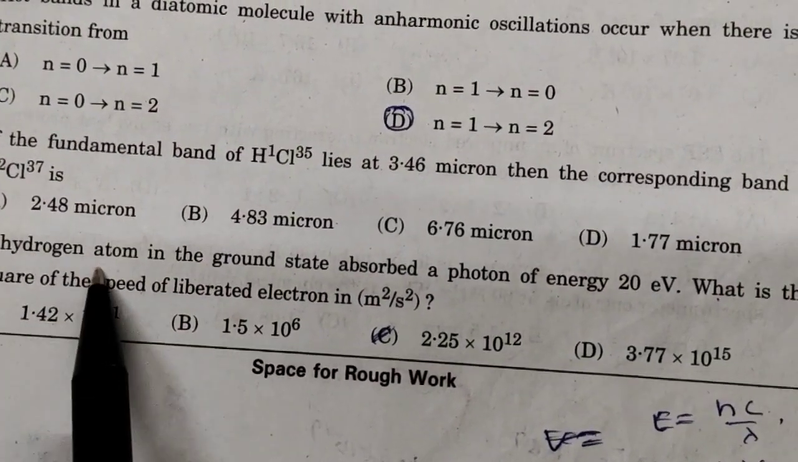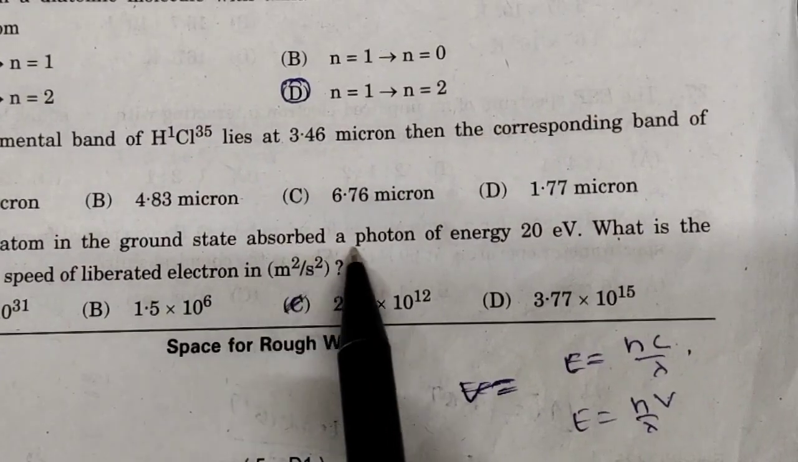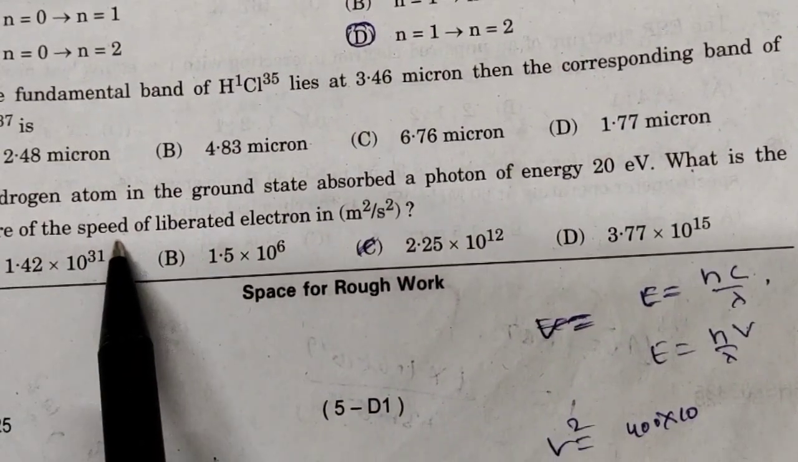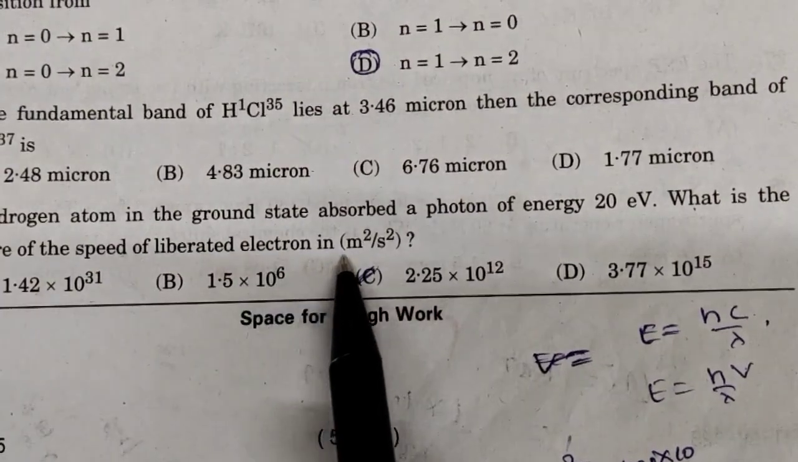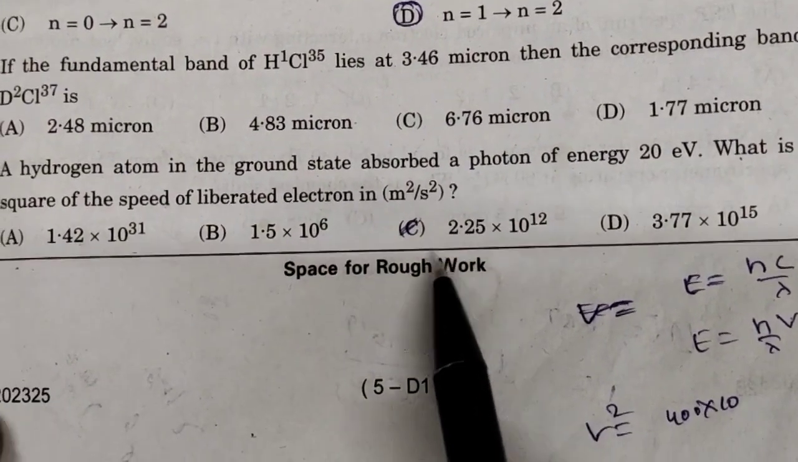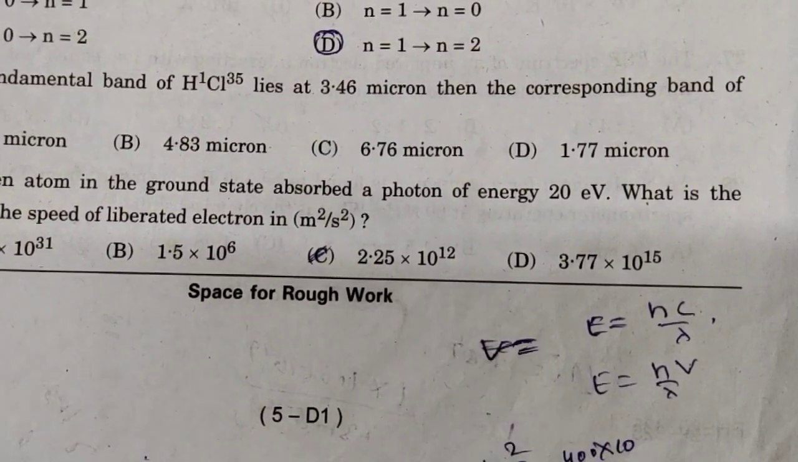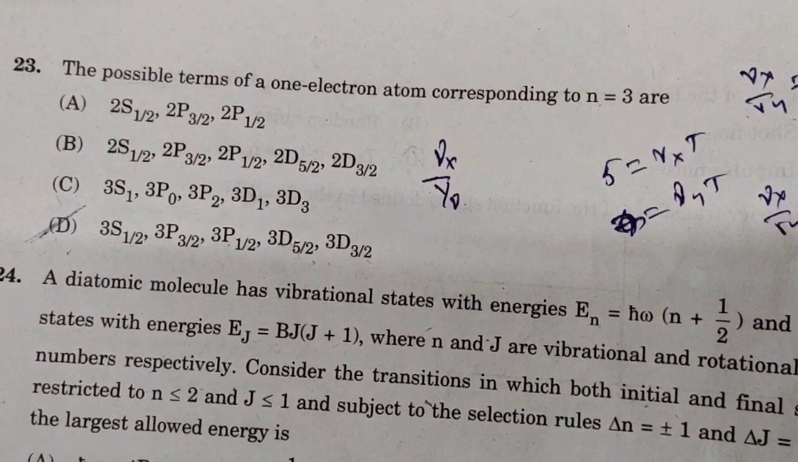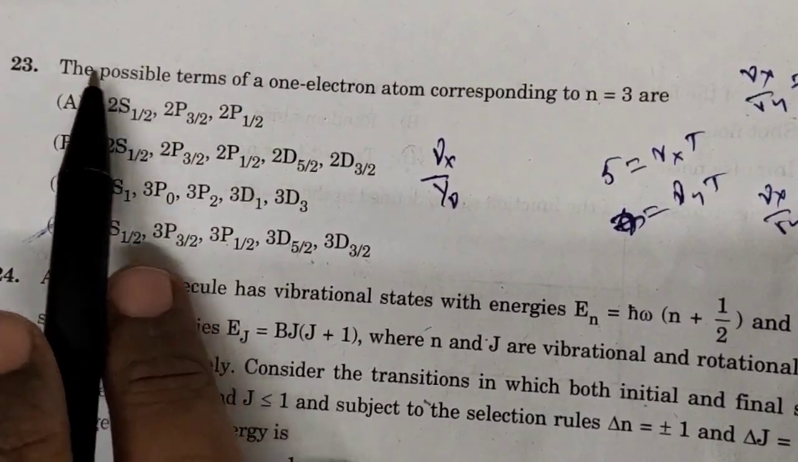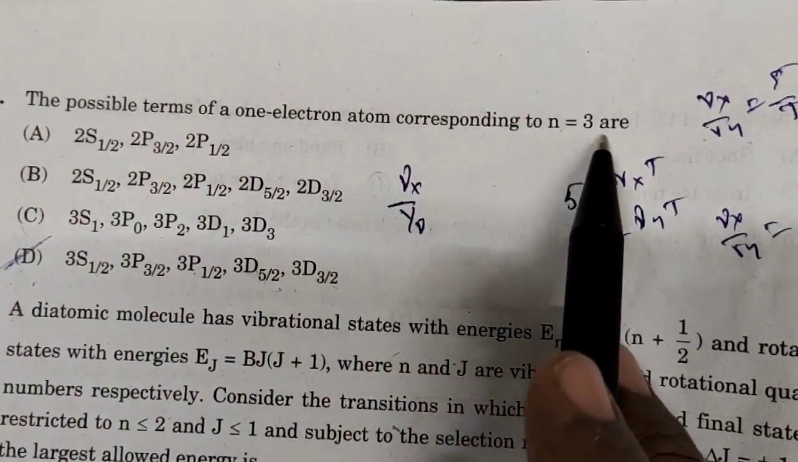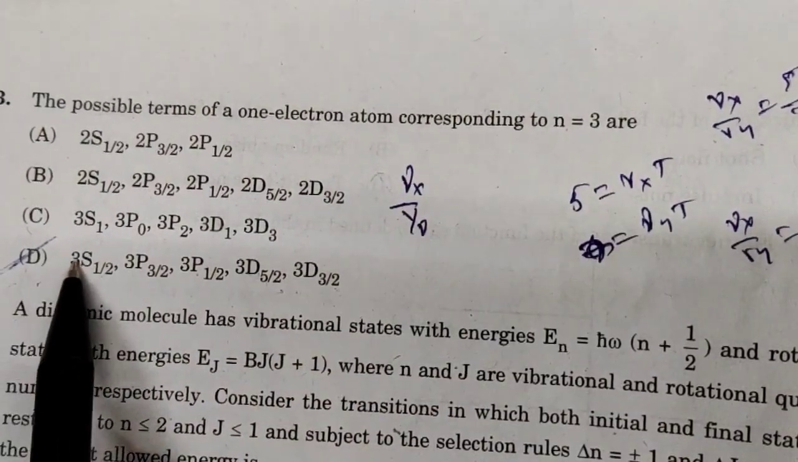Next question. A hydrogen atom in the ground state absorbed a photon of energy 20 electron volt. What is the square of the speed of the liberated electron in meter squared per second squared? For this, option C is correct, 2.25 into 10 to the power of 12. Next, the 23rd question, the possible term of a one electron atom corresponding to n is equal to 3. Option D is correct.